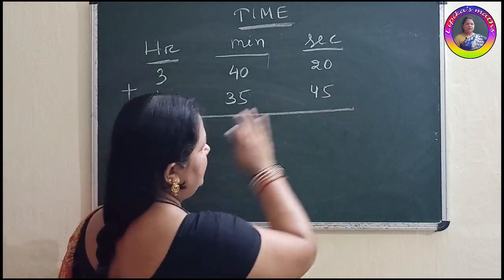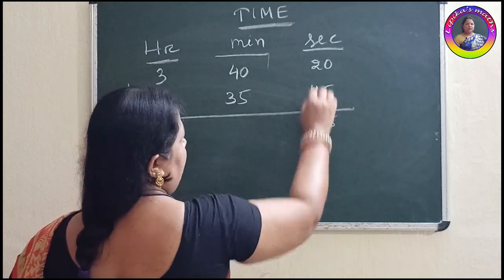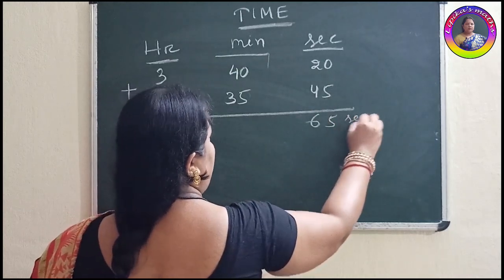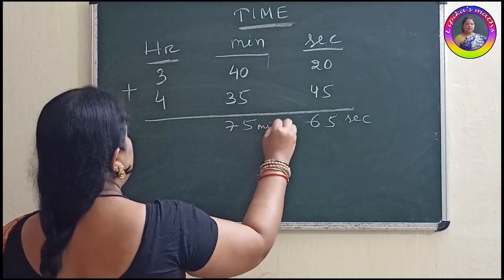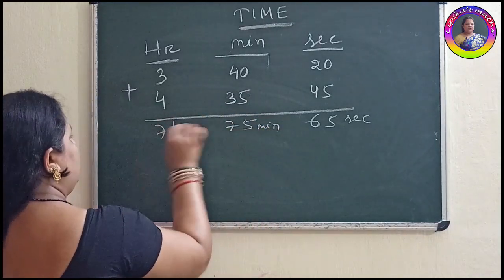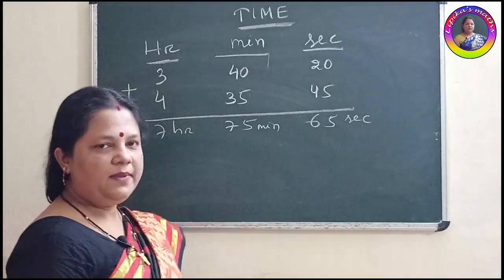Start addition. First of all you will do addition as your normal addition. It's coming 5, it's coming 60, means 65 seconds. Here it's coming 5, here it's coming 75 minutes. Then it's coming your 7 hours. So altogether we are finding 7 hours 75 minutes 65 seconds.